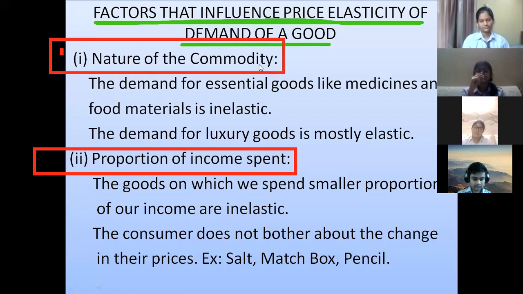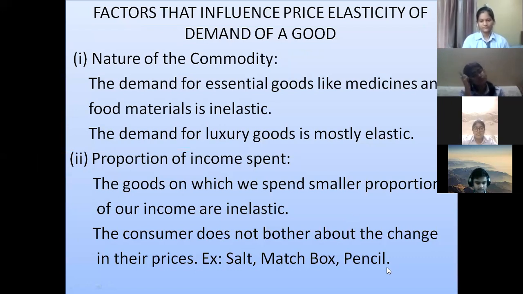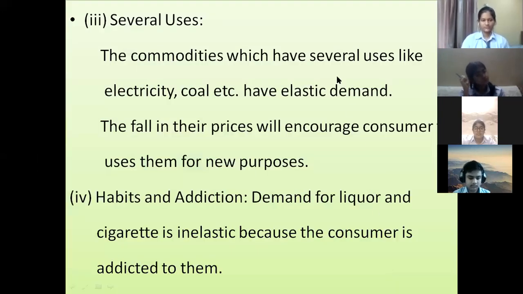Two points we have covered, where demand will be elastic and where demand will be inelastic. First we did nature of the commodity, and second we did proportion of income spent on goods. Right? Now let's have the third point. The third point you see is the several uses. Now what do we have to see in the several uses?